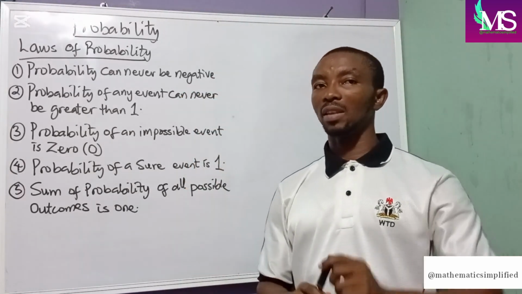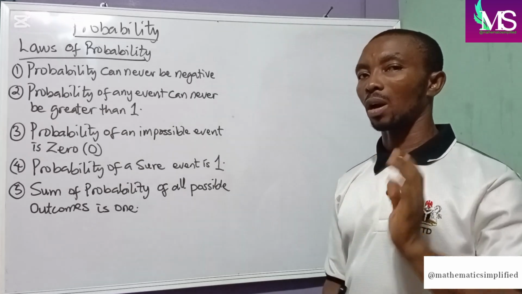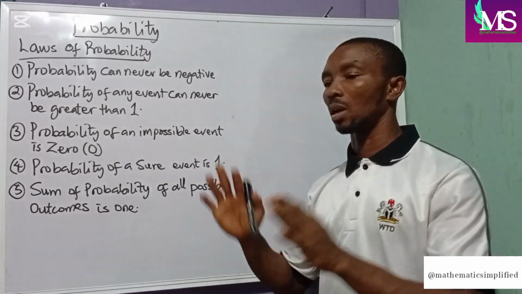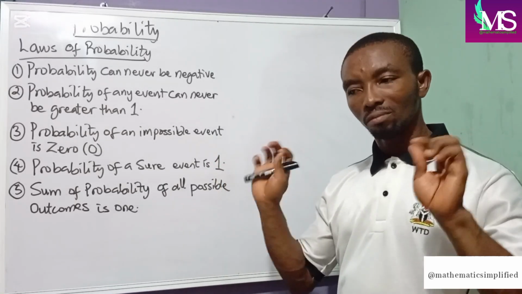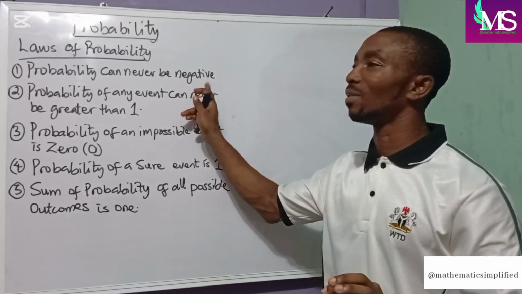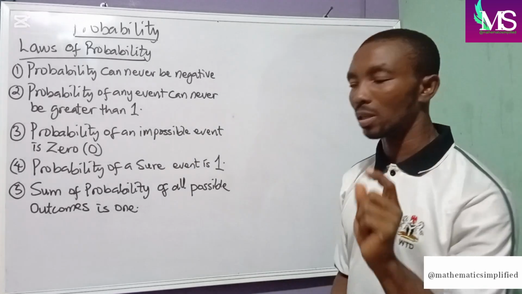You can't have a negative answer in probability. Once you are calculating your probability and you are getting a negative answer, please know that you are wrong.